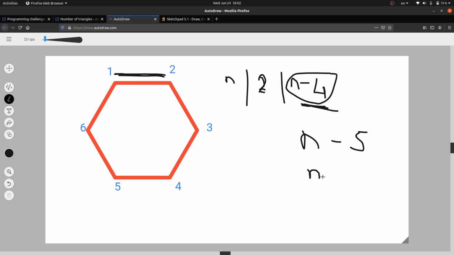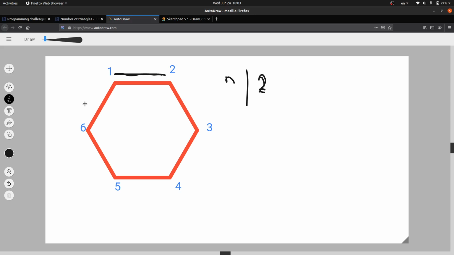Otherwise n minus 6 would be the answer for this particular edge. Similarly, we will calculate for each and every side of the polygon. So this was the consideration for exactly one side. Now let's take into account exactly two sides.